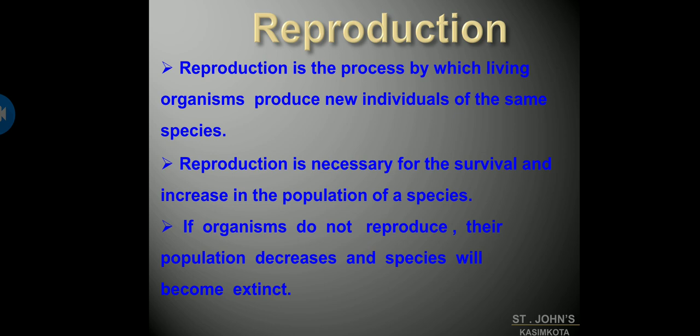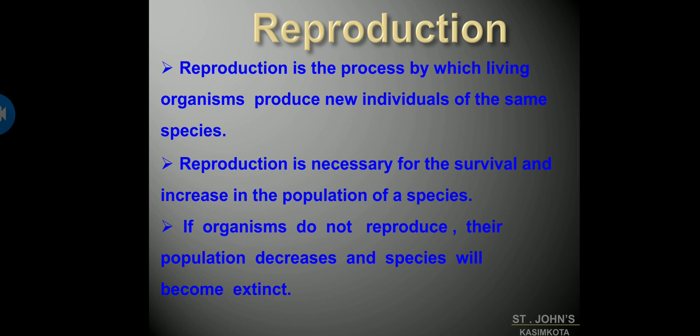Gradually, coming to human beings, their family ends with that generation. The same thing happens with other species also. If they can't reproduce due to certain reasons, then the organisms of that species will gradually die out and disappear from this earth one day.